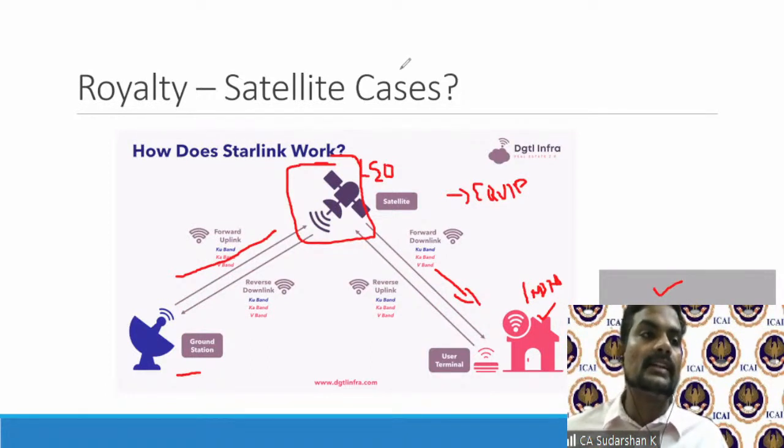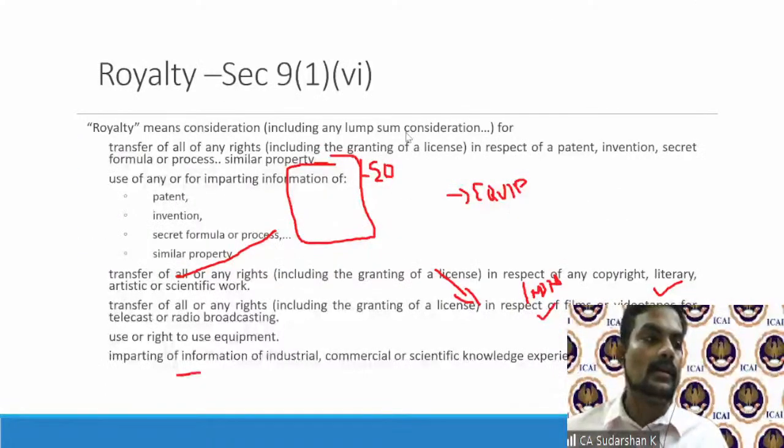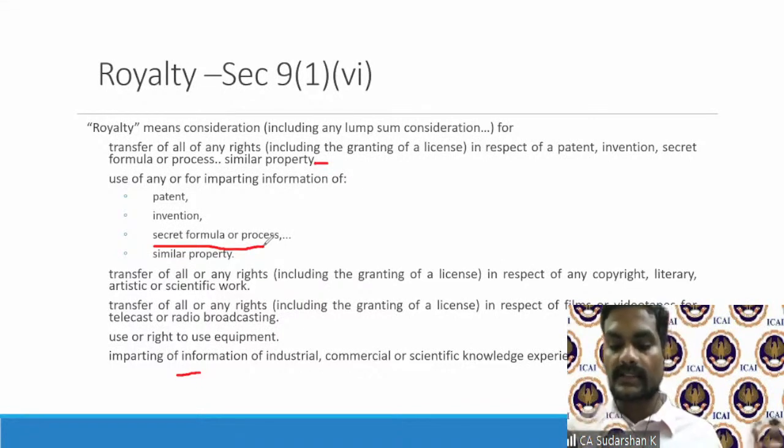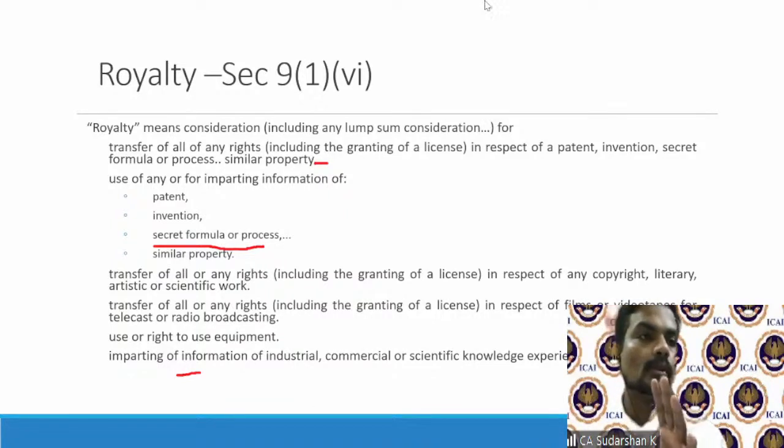Now, another challenge which the government was trying to make was, okay, fine, it's not an equipment, but look here. The government's contention is, okay, fine, no problem, I agree, you treat it as a service, but this is a process, and this is the exact wording under the Income Tax Act. What is a royalty? It is the use of any patent, invention, model, design, secret formula or process.